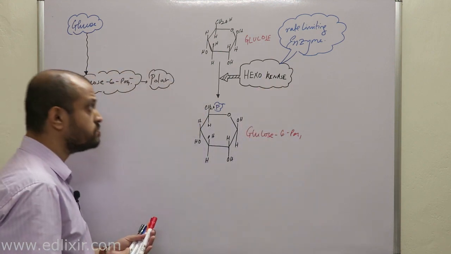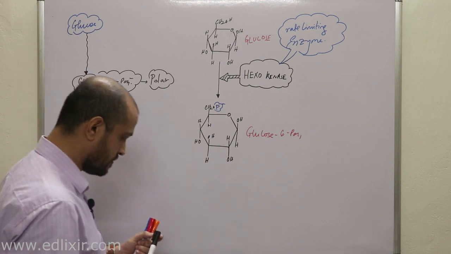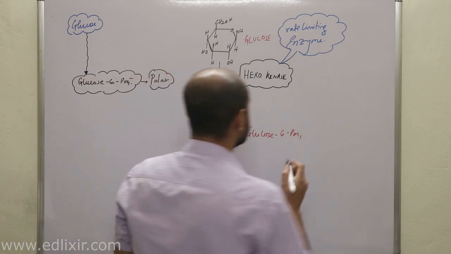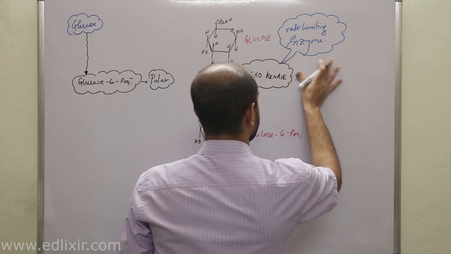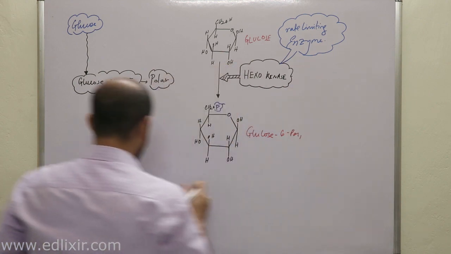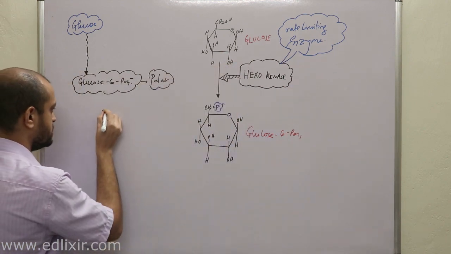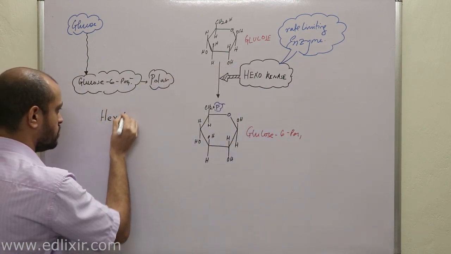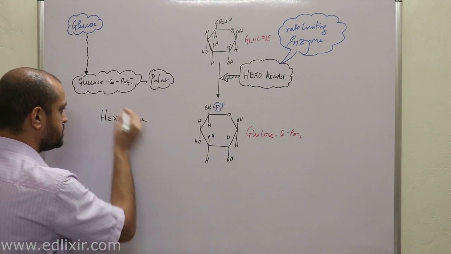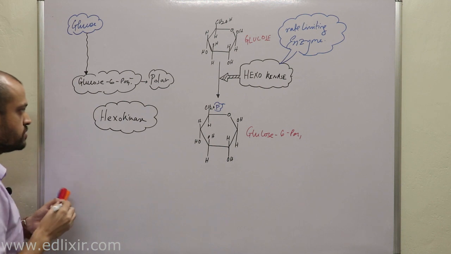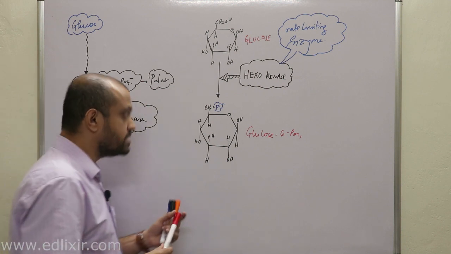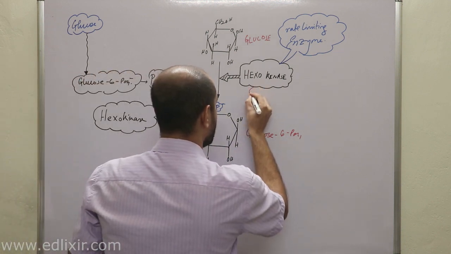Now, a very important point here is that hexokinase, let us talk about hexokinase a bit. This enzyme is very, very interesting and very, very important. Now listen with all your attention. Hexokinase requires magnesium ions.